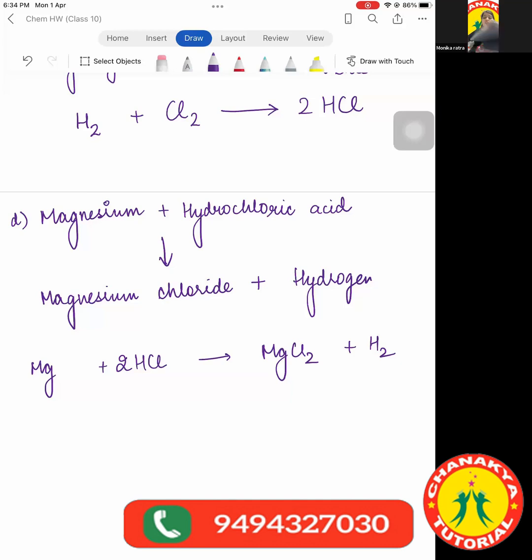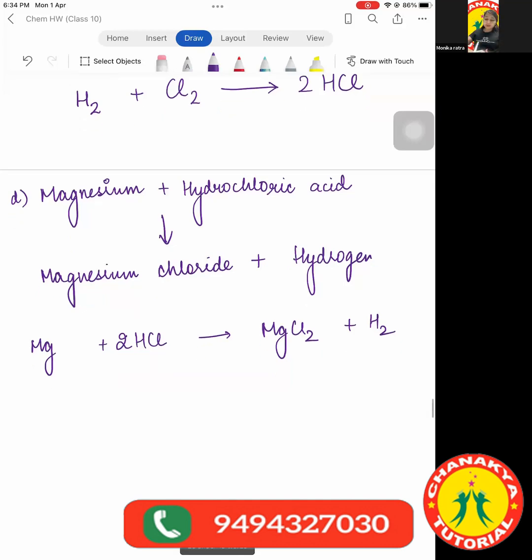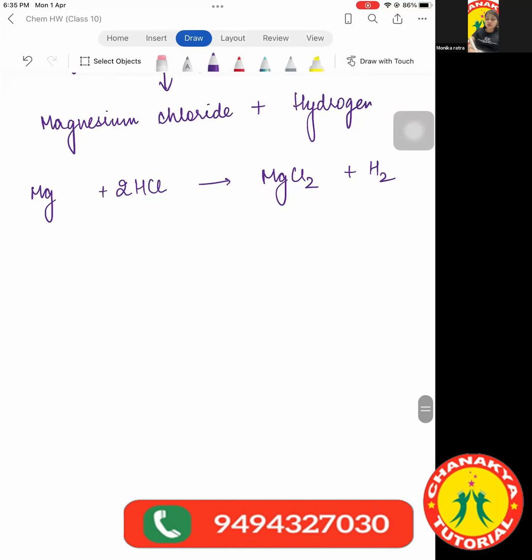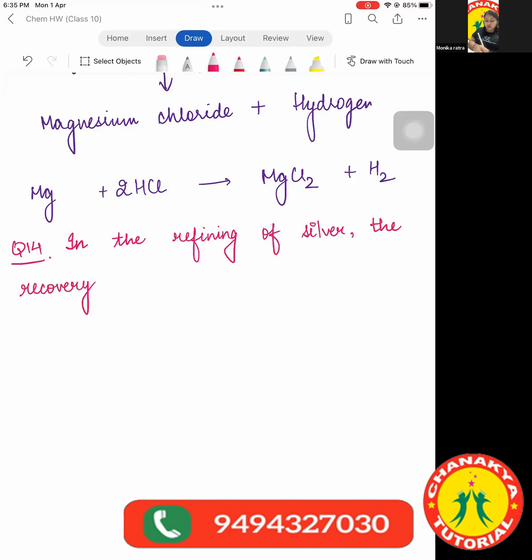Okay. It's question number 14 of NCERT. Everyone will pay attention to the question because it's actually a very important question, because generally it comes in the exam. Many a times it comes in the exam. So the question says, in the refining of silver, and I will give you all 2 minutes to think over the question because obviously I can tell the answer, but I want you people to run your brains to understand. Those whose videos are turned off, first of all, turn on your videos. Otherwise, you may leave the class.